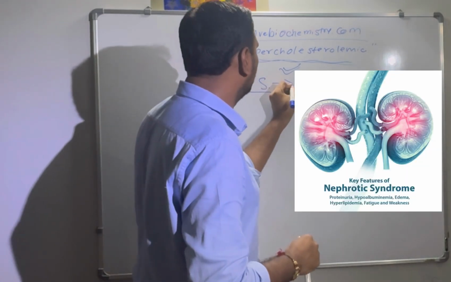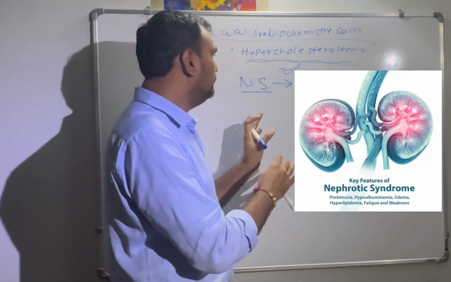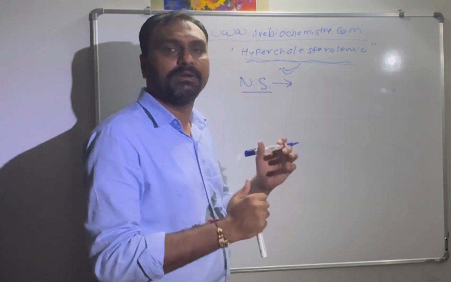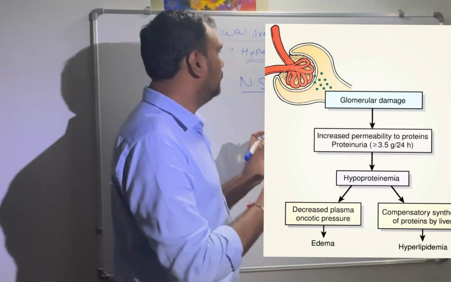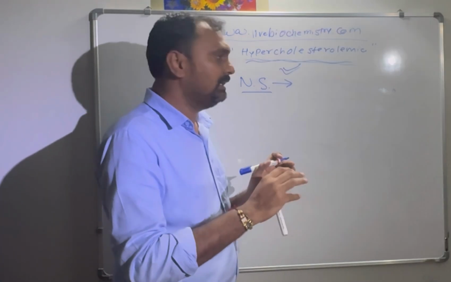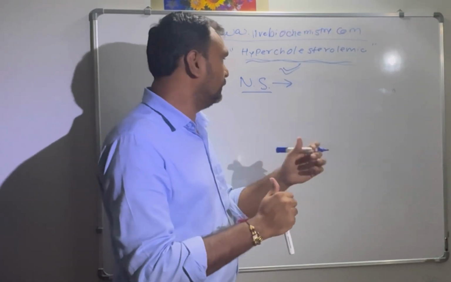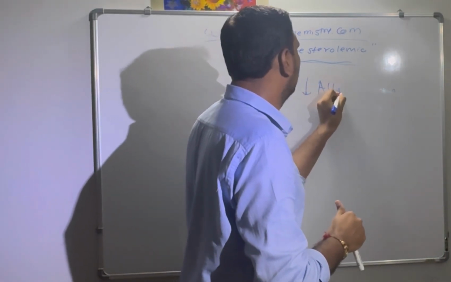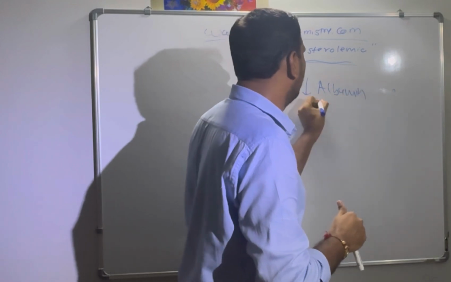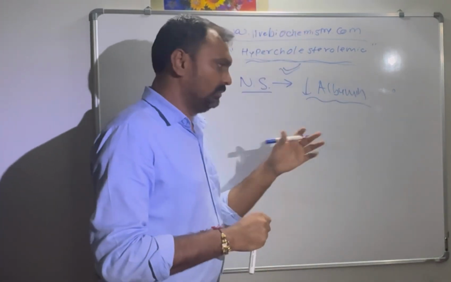In nephrotic syndrome, the antibodies will damage the glomerular basement membrane of the kidney, so that albumin is the first protein that will come out through the kidney into the urine. So it will lead to proteinuria and low albumin level in the blood. So albumin will be lost through urine.